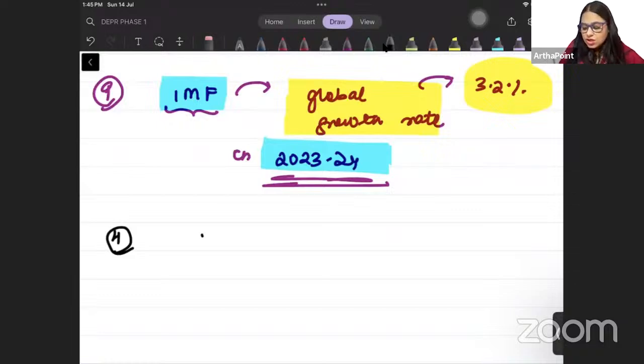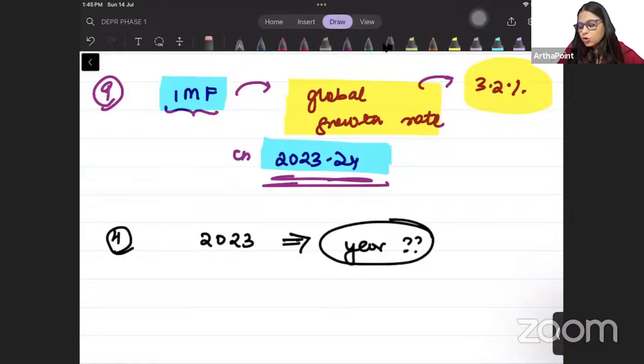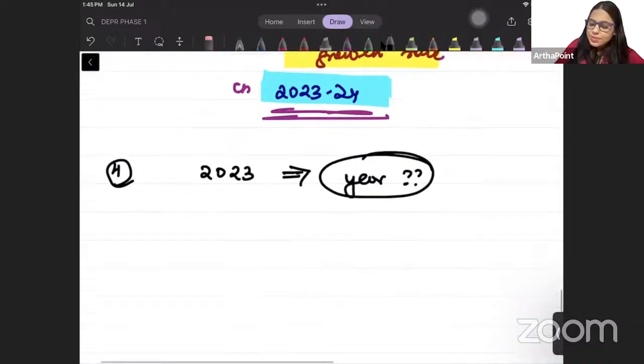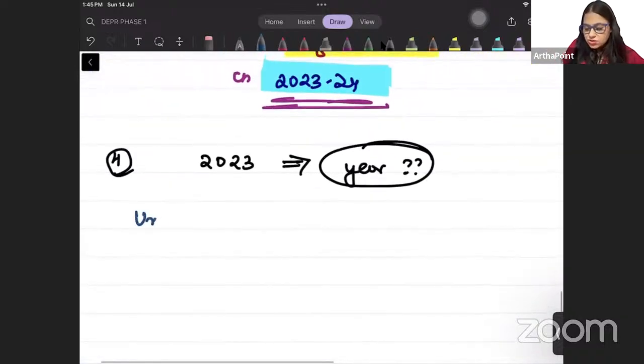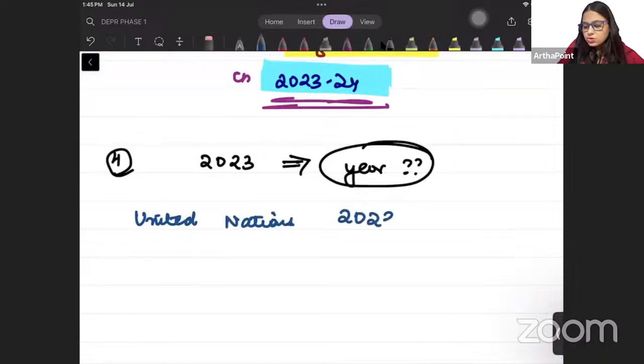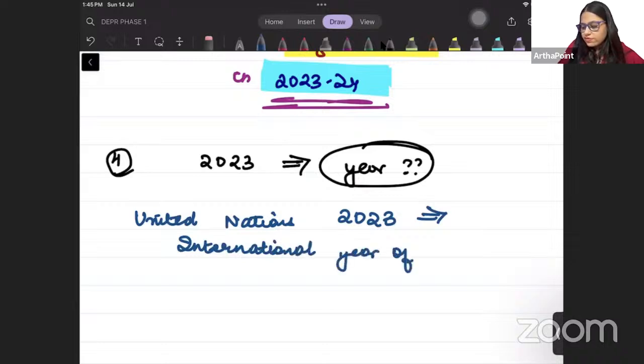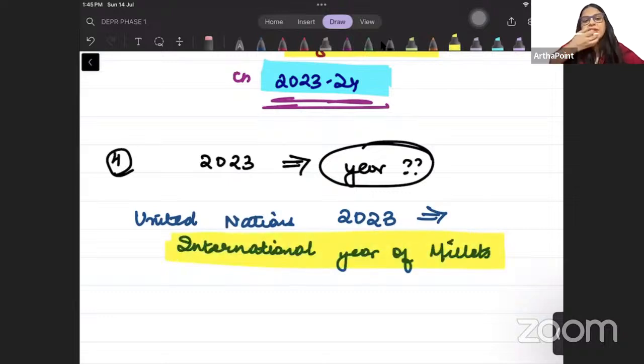If someone asks you कि 2023 को किस चीज का ईयर डिक्लेयर किया गया था, which year was it declared as? What was the important thing of 2023-24 according to United Nations? So basically, beta, United Nations had declared 2023 as the International Year of Millets. It has declared 2023 as the International Year of Millets. Is this clear?